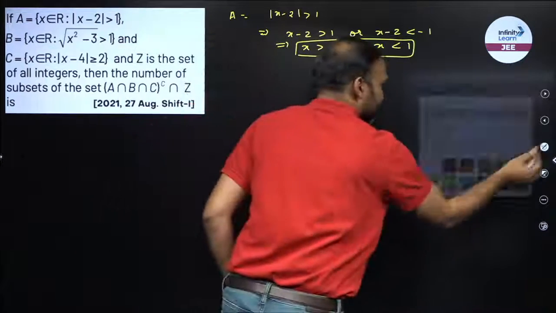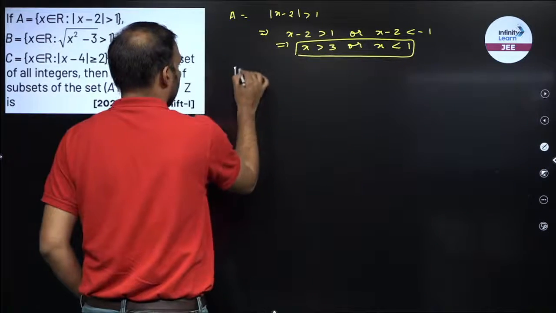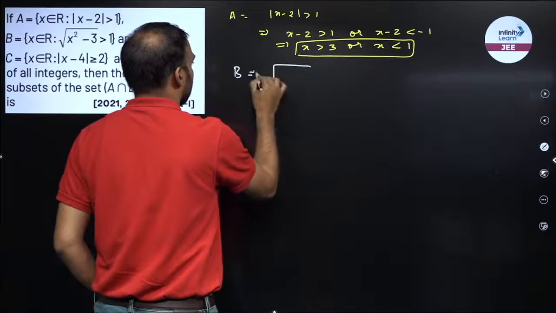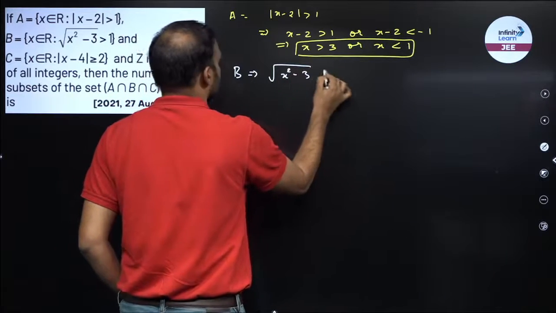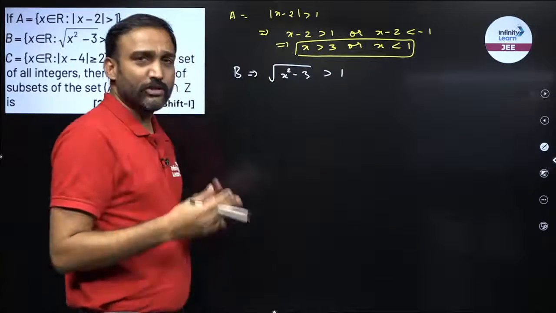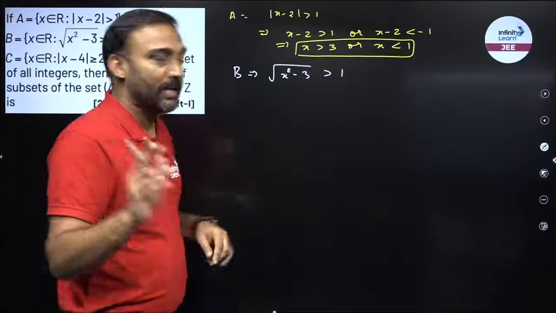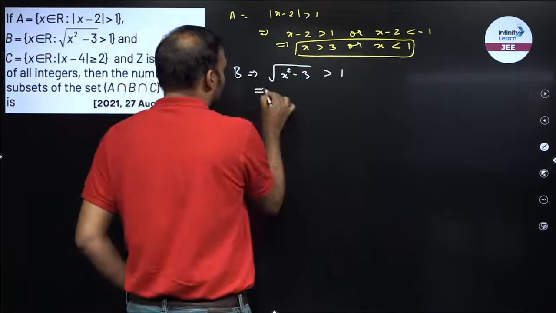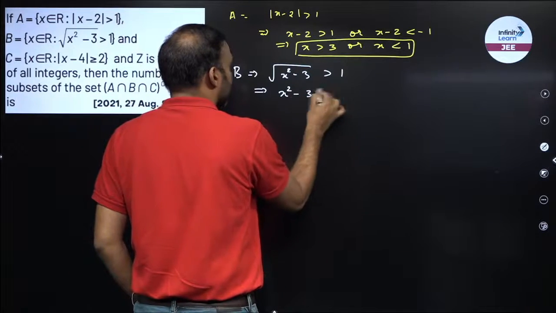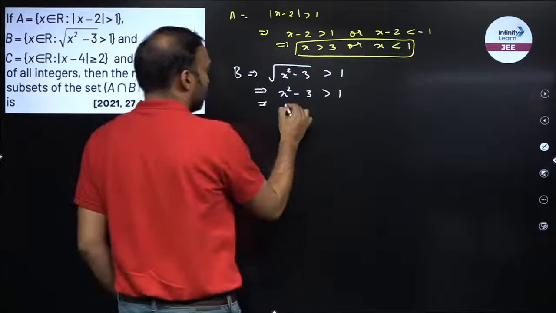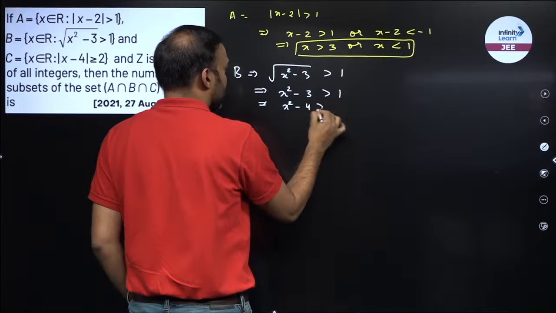Now what is set B? Set B is under root of x square minus 3 is larger than 1. Now can I square the inequation? No. But if both sides are positive, then I can square and the sign will not flip. So I can square the inequation. I can say x square minus 3 is larger than 1, because on both sides I have a positive number. So it becomes x square minus 4 is larger than 0.